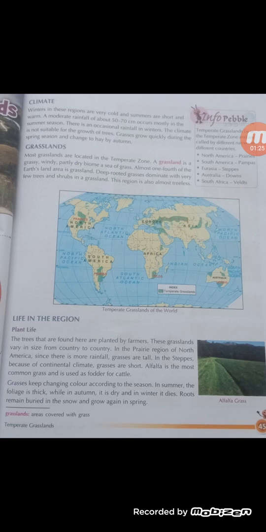Here it is given in the box. North American grasslands are called prairies. South America, pampas. Eurasia, steppes. Australia, downs. South Africa, velds.